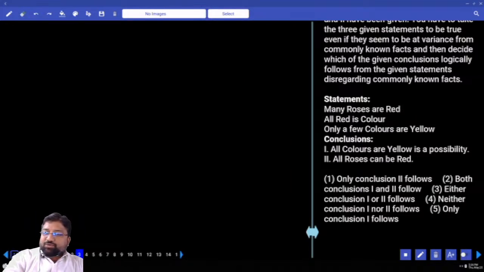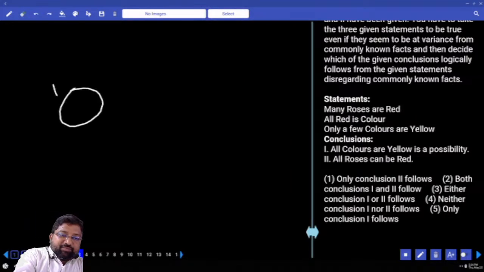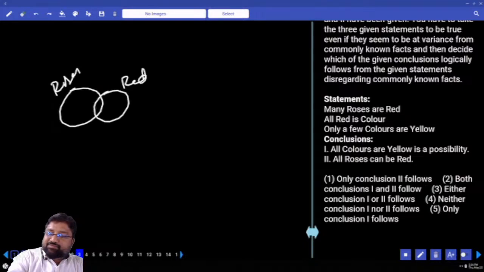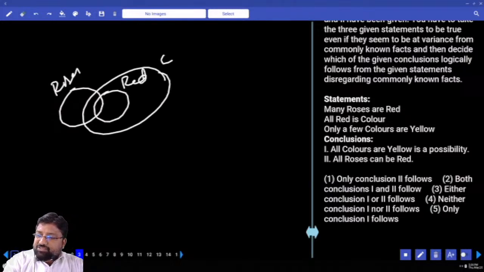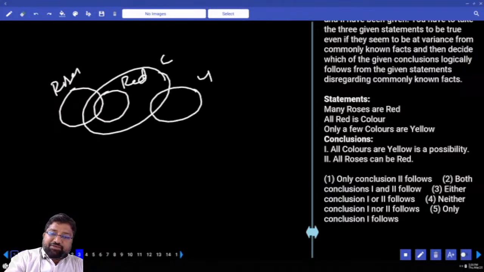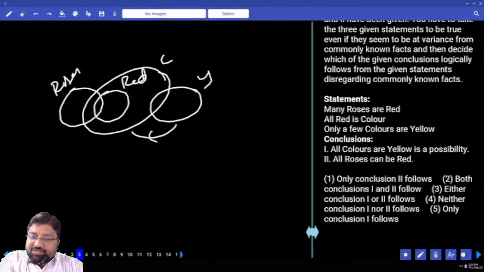Next, many roses are red. What do you mean by many roses are red? Some roses are red. All red are color. Next, only a few color are yellow. Arrow mark from B to A. First one, all colors are yellow is a possibility. Can all colors go inside yellow? No, it is not at all a possibility because only yellow has the right to go inside colors.